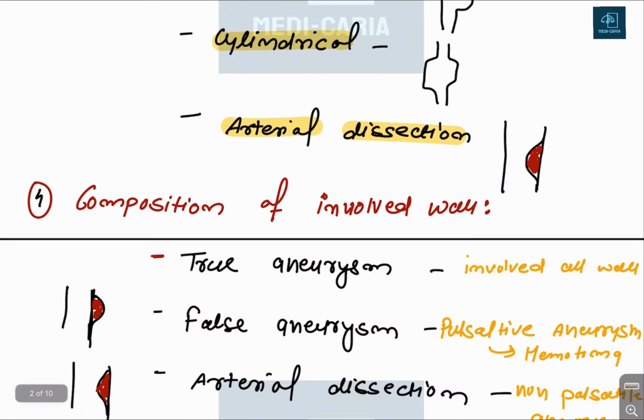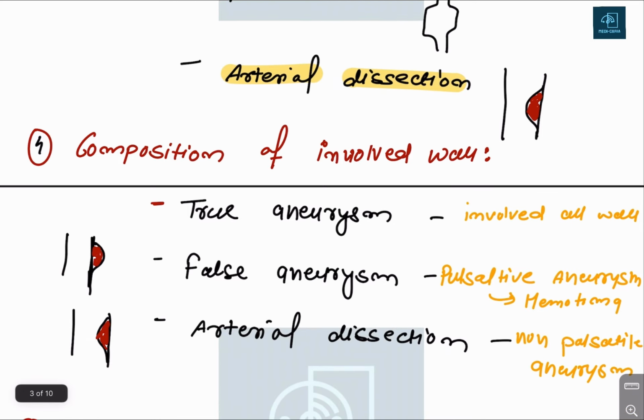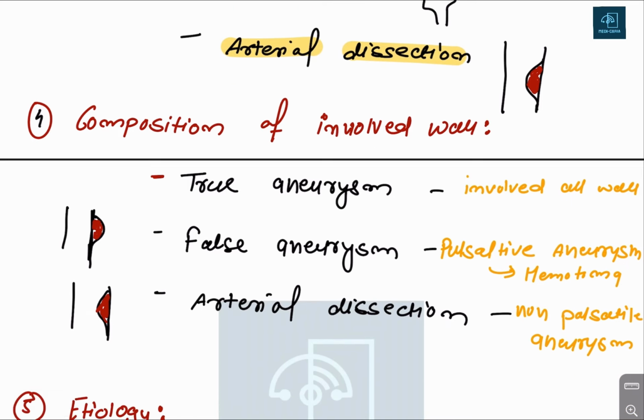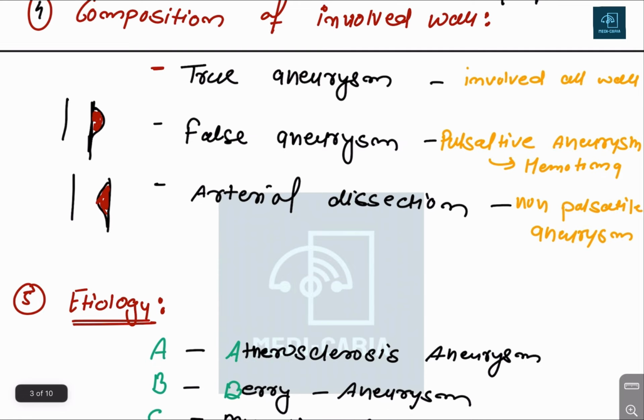Now it is divided according to the composition of the involved wall. It can be a true aneurysm, which involves all the layers of the wall, or it can be a false aneurysm. This is a pulsating hematoma.